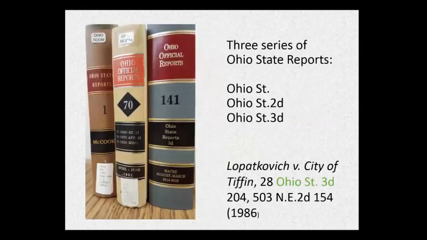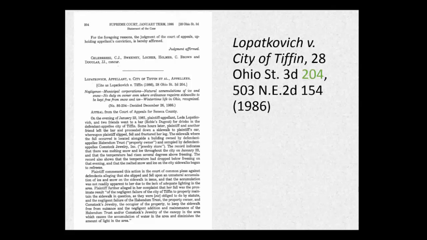In the citation, the part that says Ohio State 3rd means the title of the reporter is Ohio State Reports, and the case is in the 3rd series of the reporters. The first series of Ohio State Reports was published in 1873. When too many books were in the first series, a second series was started, and after that, a 3rd series. So in the case citation, the number 204 is the page number, and that represents the page that the case starts on in the book.